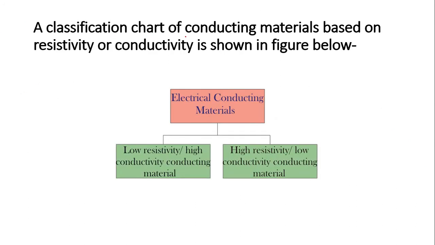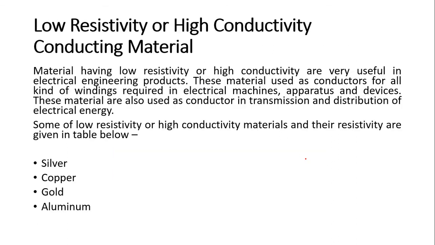A classification chart of conducting materials based on resistivity and conductivity is shown in the figure. Electrical conducting material: low resistivity, high conductivity conducting material, and high resistivity, low conductivity conducting material. Now, low resistivity and high conductivity conducting material. The materials having a low resistivity or high conductivity are very useful in electrical engineering products.